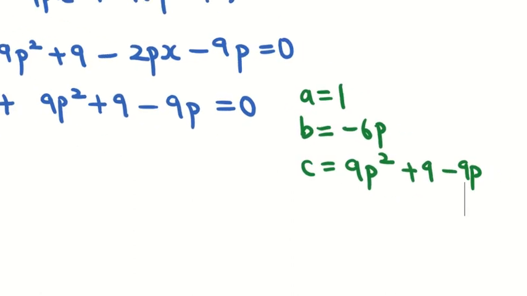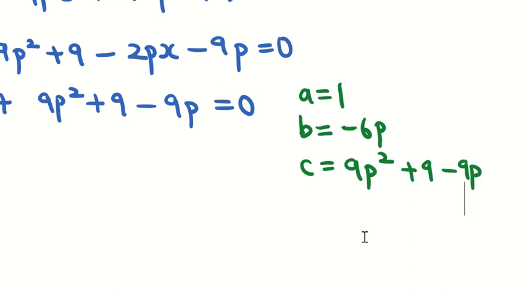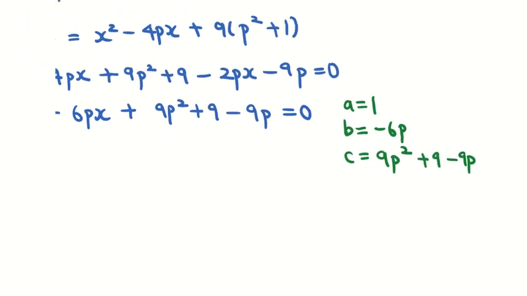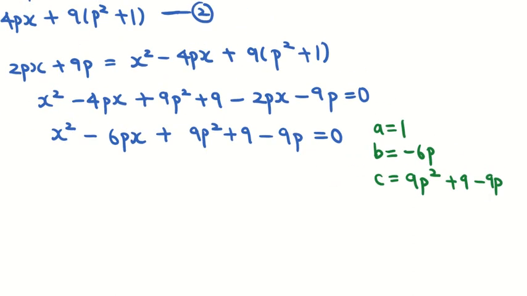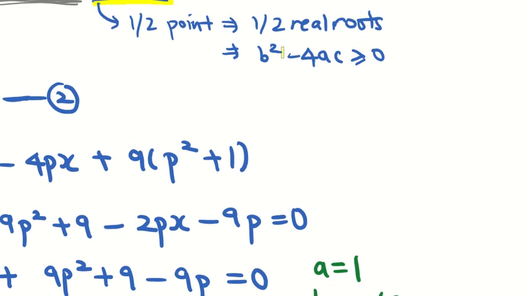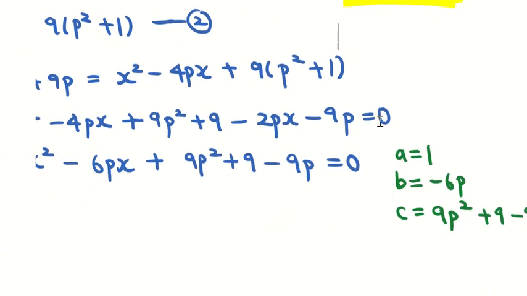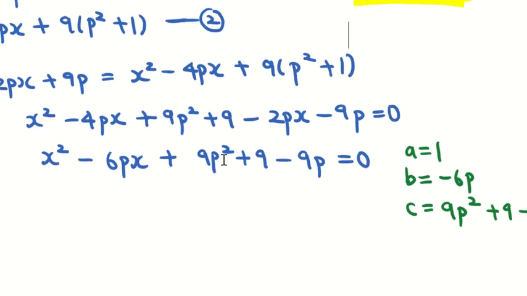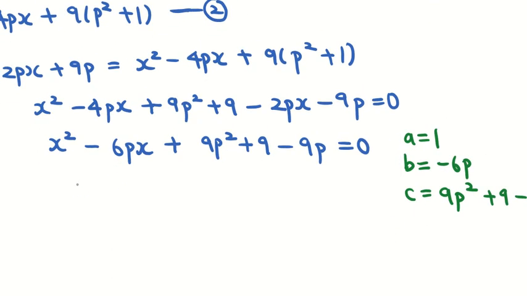Take note that p is a constant. P is just a number, so just treat it as a number. Okay, and as mentioned, our b squared minus 4ac is more than or equals to 0. So just sub ABC into that.